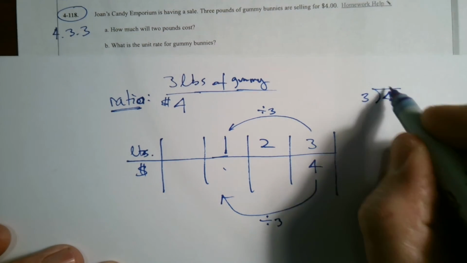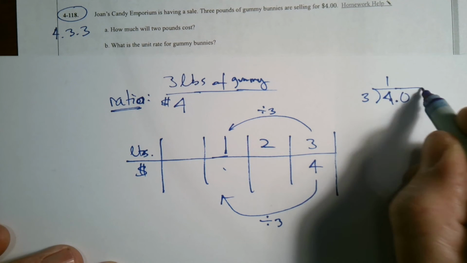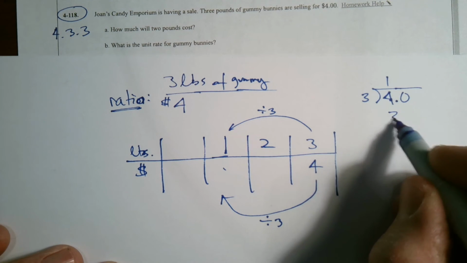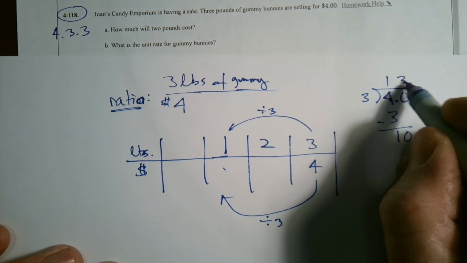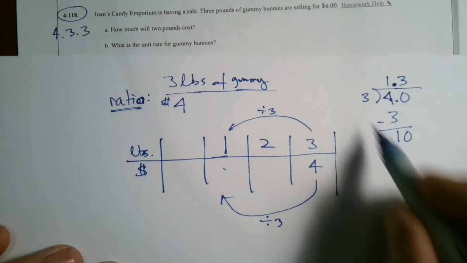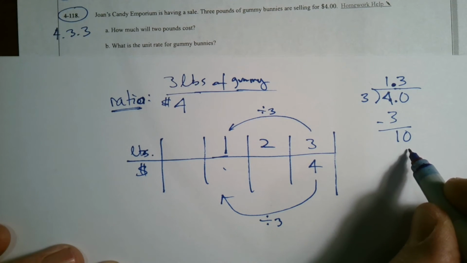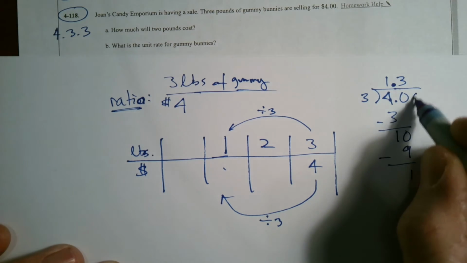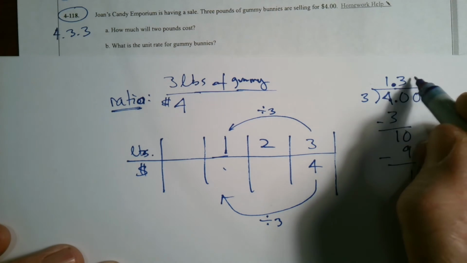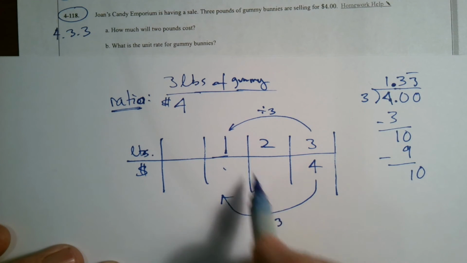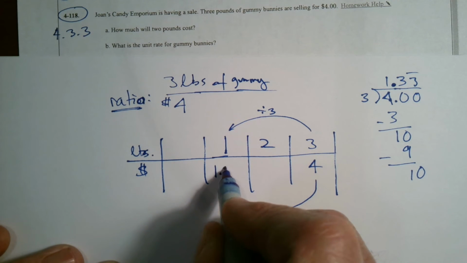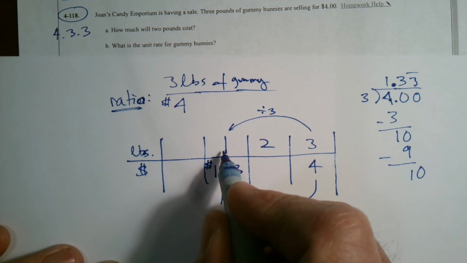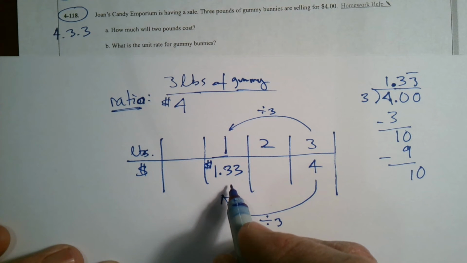3 goes into 4 once, and I got to add my decimal place here. So then I have 3, subtract 1, bring down the 0. 3 goes into 10 3 times, right? The decimal place moves up. If I multiply again, I end up with 9. Again, subtract, and I keep bringing zeros down, but I'm going to keep getting 3. So I have this repeating situation, right? Well, if I'm dealing with money, I know money is just 2 decimal places anyway. So here I can say it's going to be $1.33. So 1 pound is $1.33.